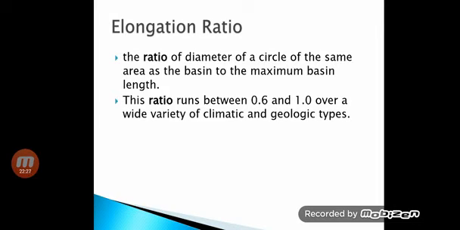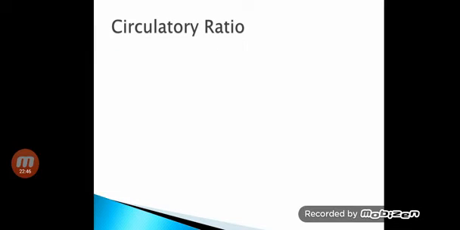The formula: diameter is 2r upon the length of the basin, so ER is equal to 2r upon LB. The range is usually 0.6 to 1.